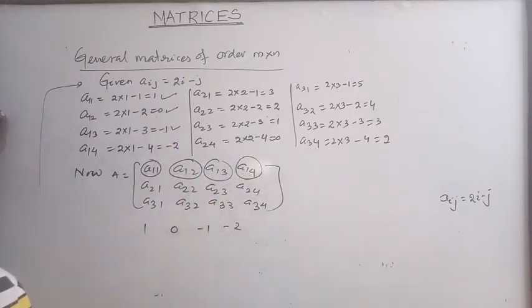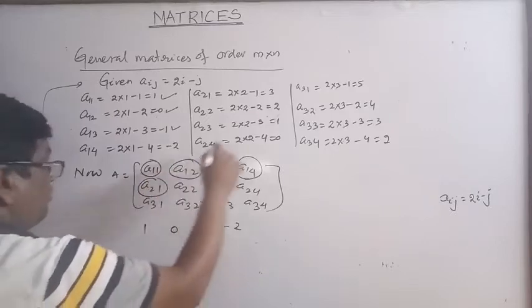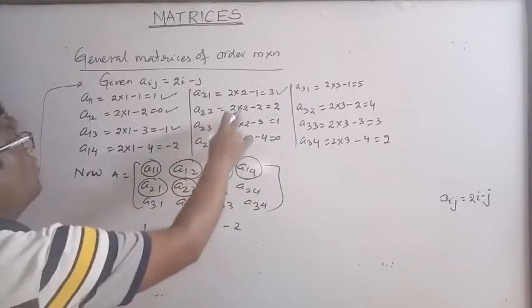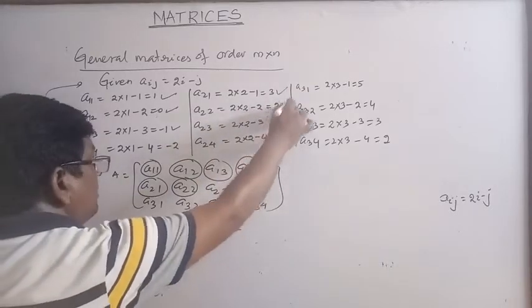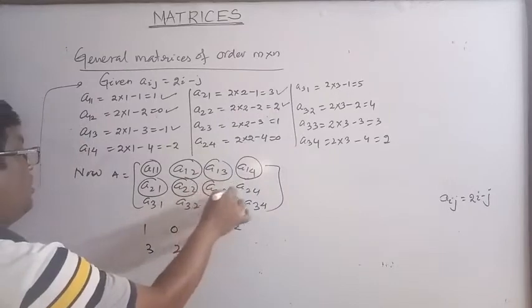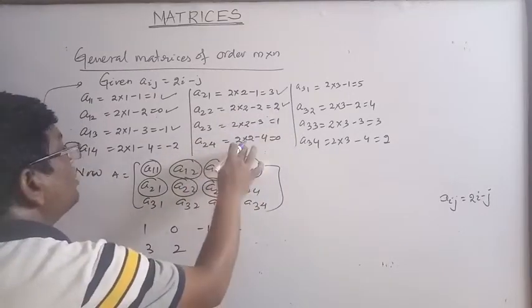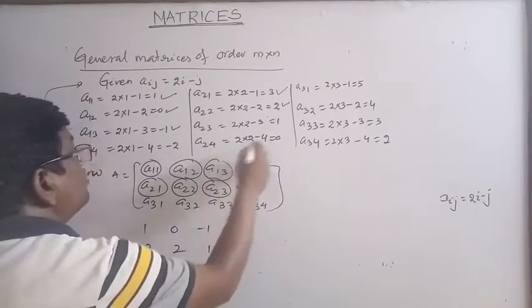Okay, so row 1 is completed. Now row 2. What is A21? This is 3. And what is A22? 2. And A23 is 1, and A24 is 0. This is over.